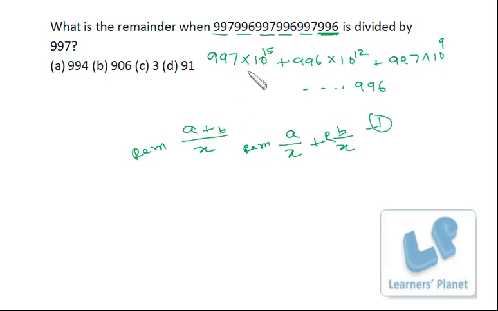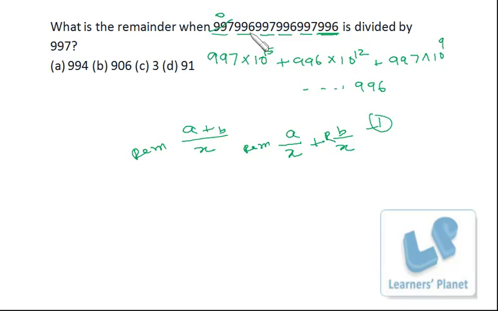Now once you know this concept and this concept, our solution starts, right? We don't have to use much paper and pen. In fact, if you don't want to use paper and pen, it would be really great. Now this expression, if I divide by 997, I start from here. I'm not writing this down; it is just for the explanation, otherwise it's not at all required. 997 into 10 raised to power 15: if I divide by 997, the remainder will be 0. So from here I'll get the remainder as 0, right?